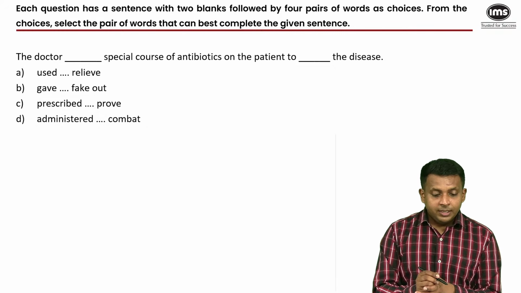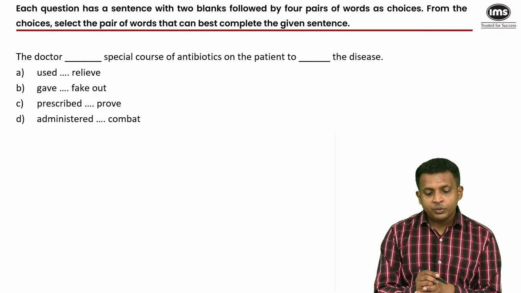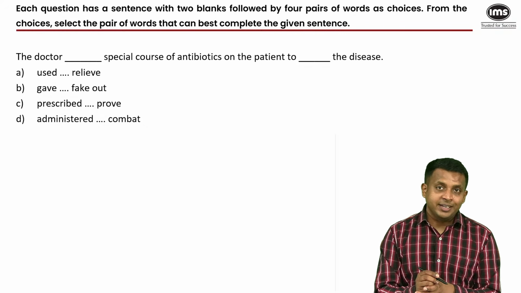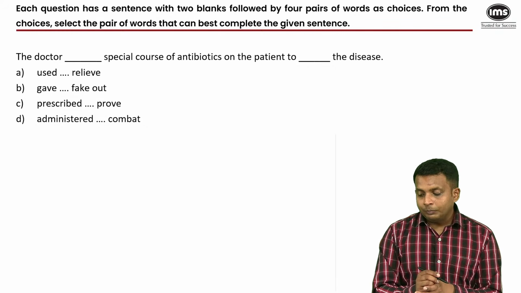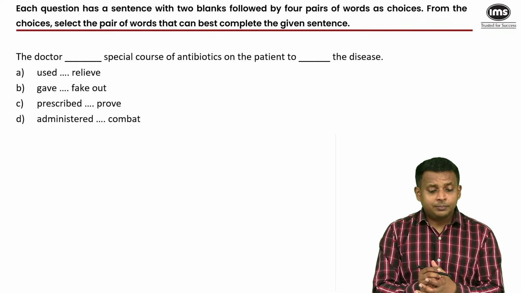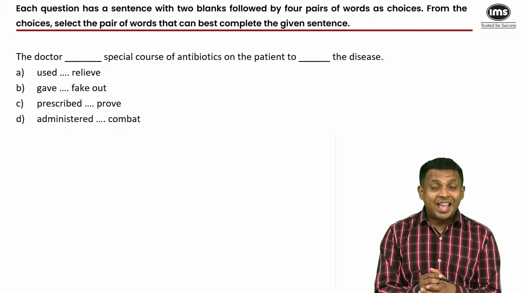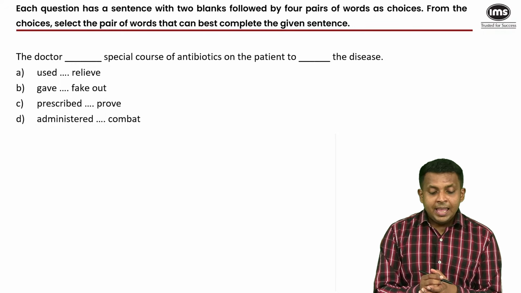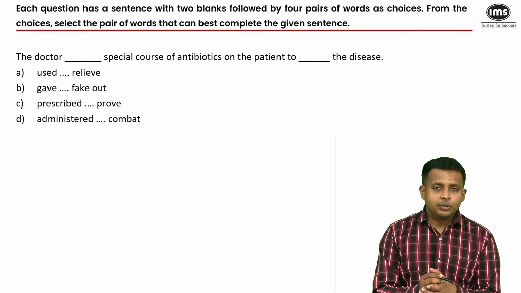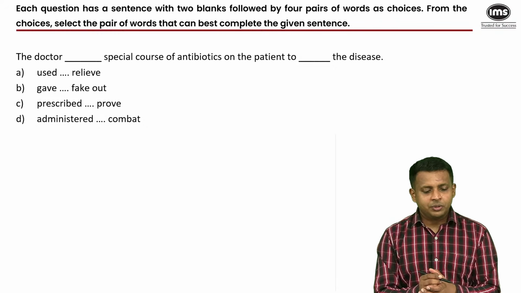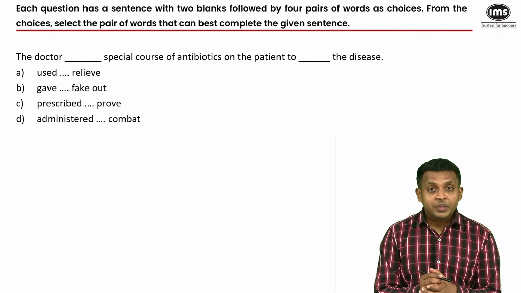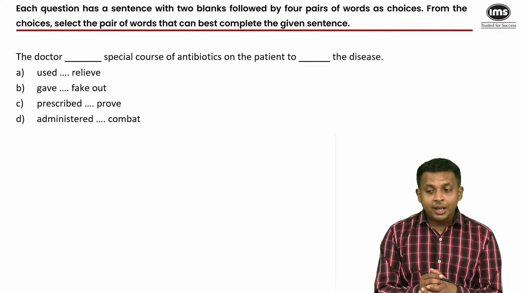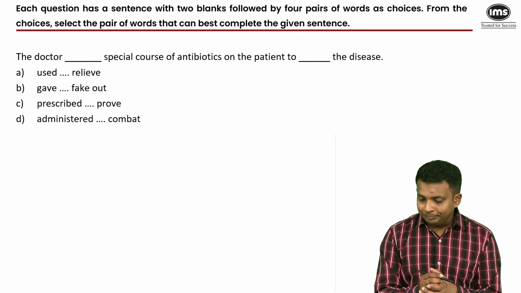All right, this question has a sentence with 2 blanks. From the choices, select the pair of words that can best complete the given sentence. Now, the main thing that you have to do in the fill in the blanks question is look for the context and look for grammatical clues. And as the number of blanks increases in the sentence, it actually becomes easier for you to answer the question because then you can eliminate better. Anyway, figure out what those clues are. Take a moment, give me the answer.